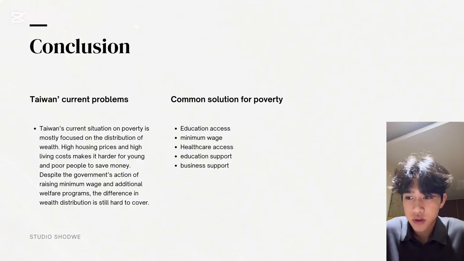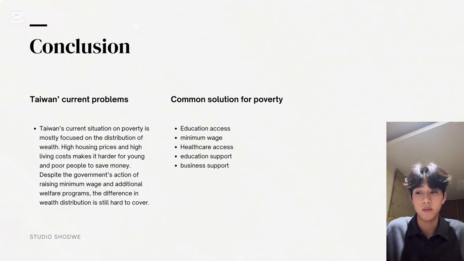Overall, Taiwan's poverty problem isn't only about money itself. It's about limited opportunities and a system that favors the wealthy. To truly solve it, Taiwan must rethink how to create fair choices for everyone in the economy.